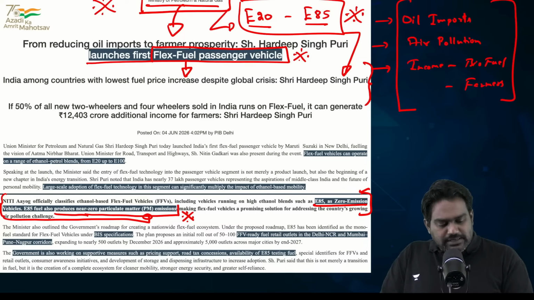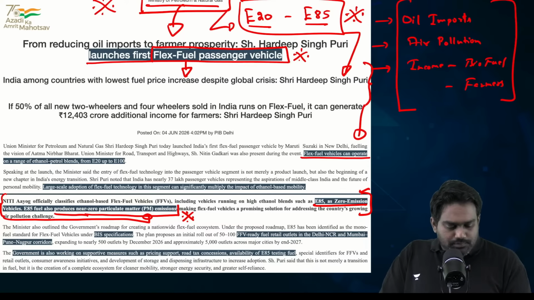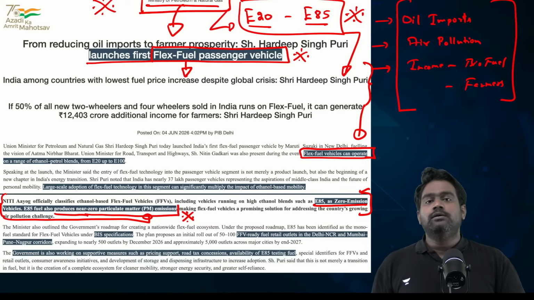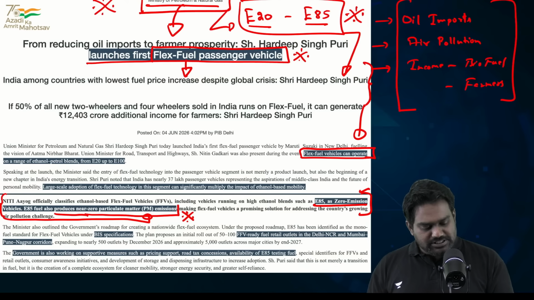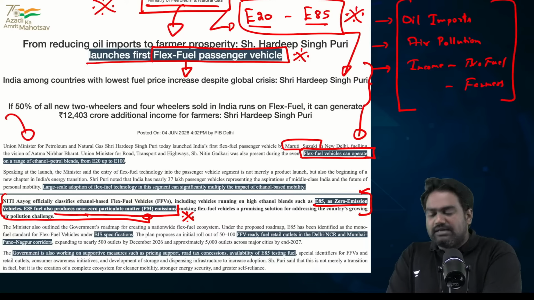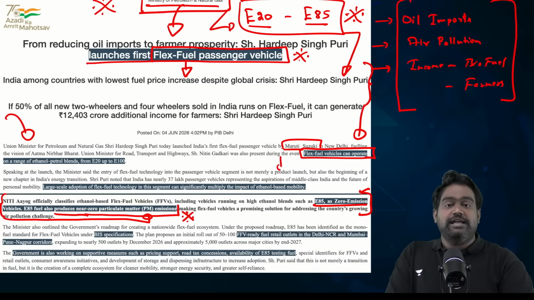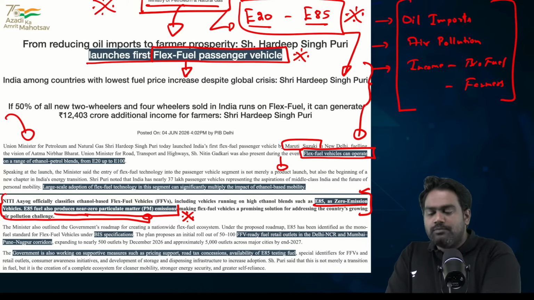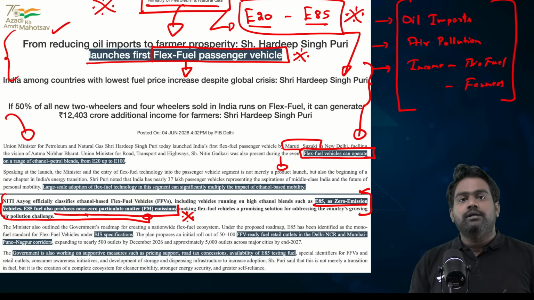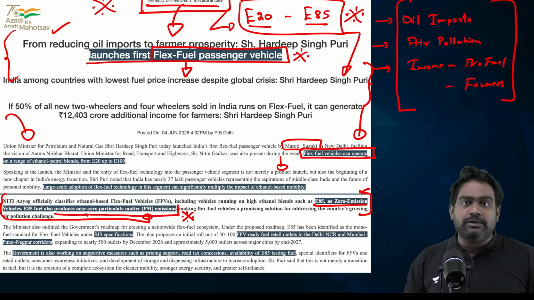So the government of India is actively promoting the production of flex fuel vehicles, especially Indian automobile manufacturers such as Maruti Suzuki, Hero Motocorp. They've already entered into a deal with the government, and they will start rolling out flex fuel vehicles. This is a norm that you see in other countries as well, where one car, one two-wheeler, right? They can take in multiple types of fuel.